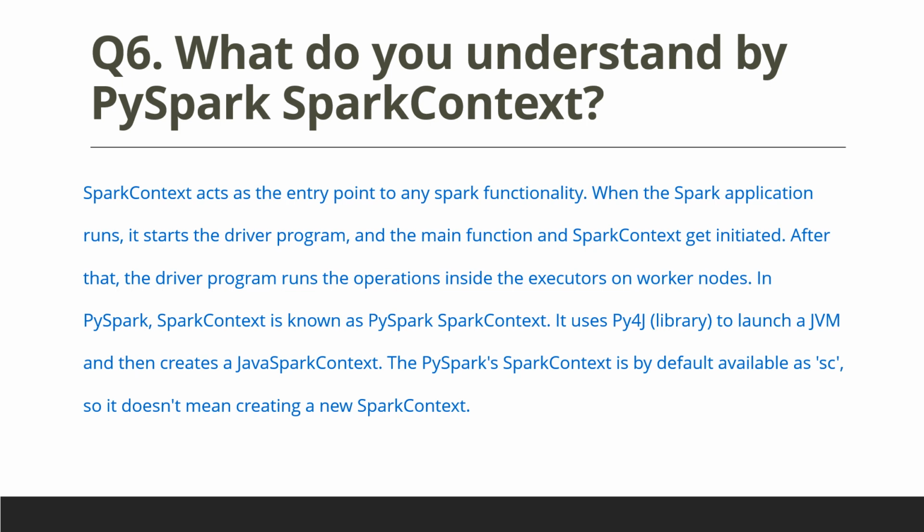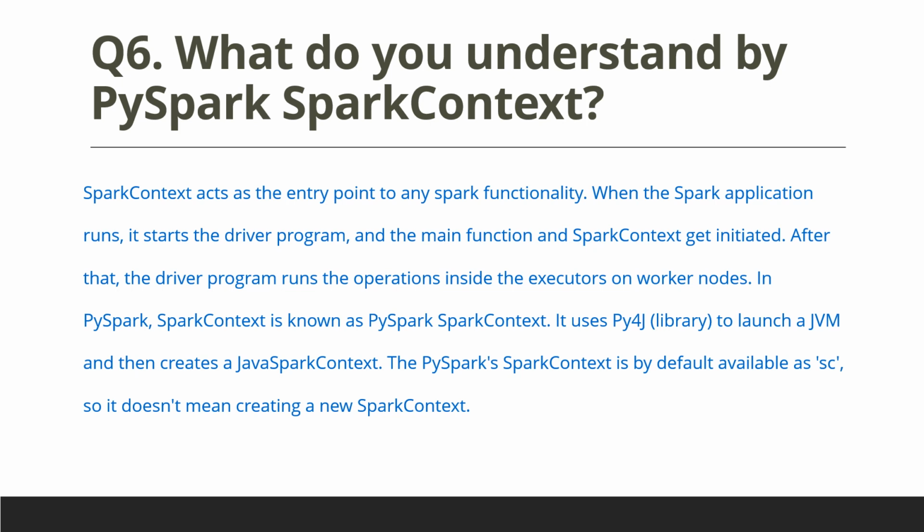What do you understand by PySpark SparkContext? SparkContext acts as the entry point into Spark functionality. When a Spark application runs, it starts the driver program, the main function runs and the SparkContext gets initiated. After that, the driver program runs the operations inside the executors on worker nodes.